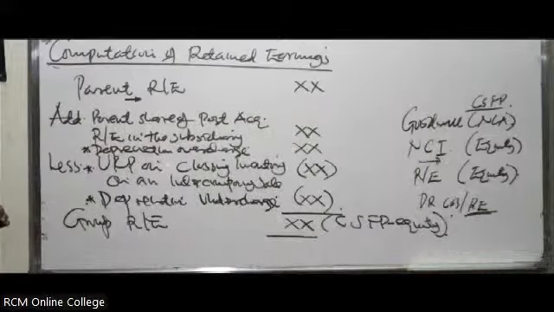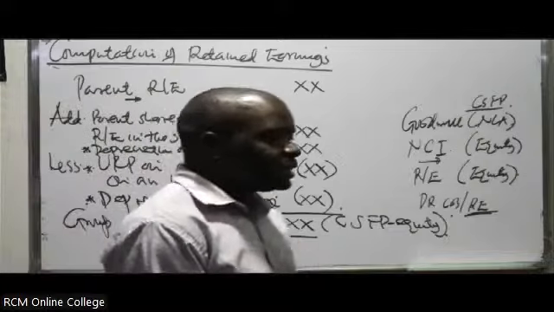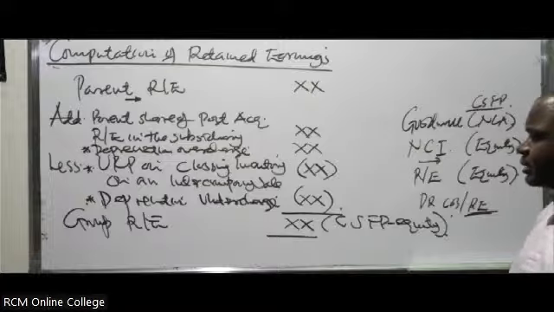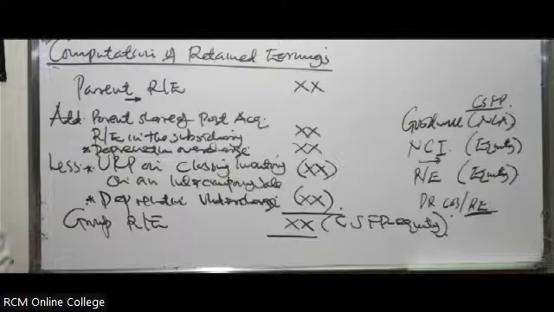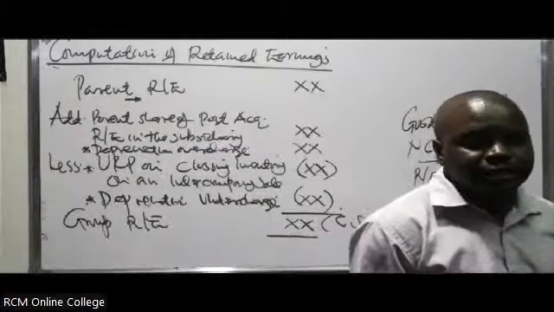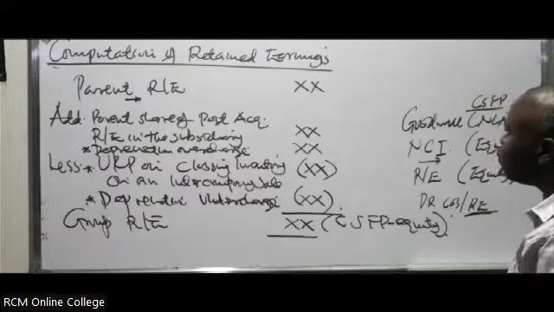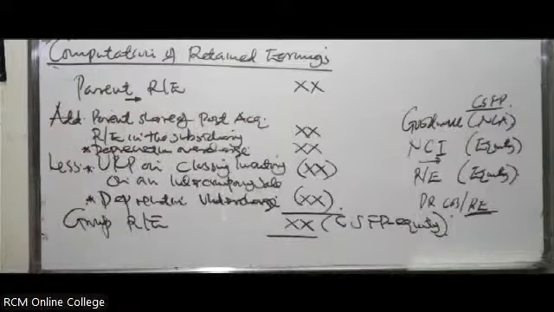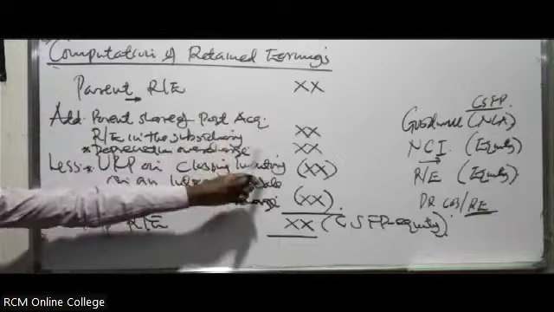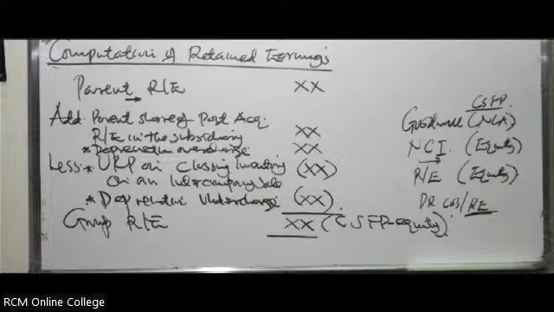Sometimes it's a bit complicated, and we normally advise students that when you're doing an exam, never start with it. Do it last. Also the NCI, never start with it. It can eat your head, yet you want to collect marks very fast. With all these calculations you get the same mark as with the other items, which don't require a lot of calculations. So this one might confuse you, and when you do it, you need to be very keen on how you arrive at the retained earnings in the CSFP.